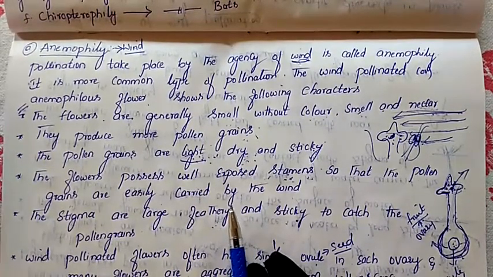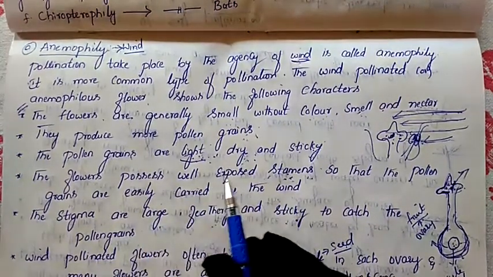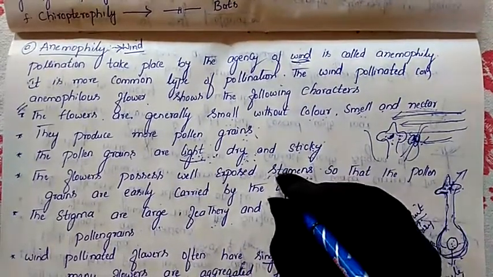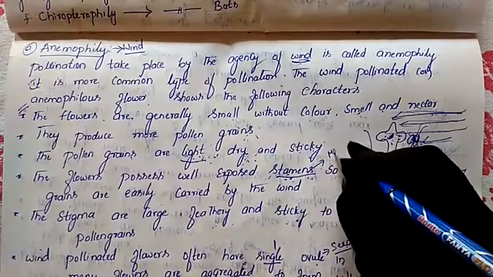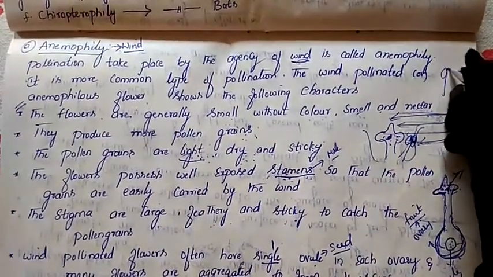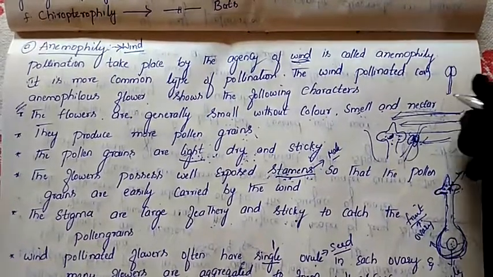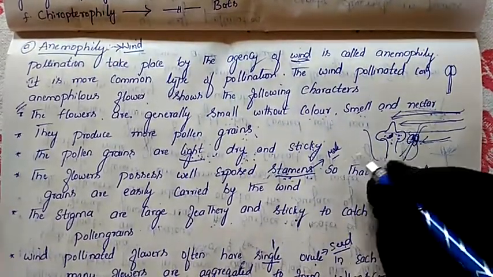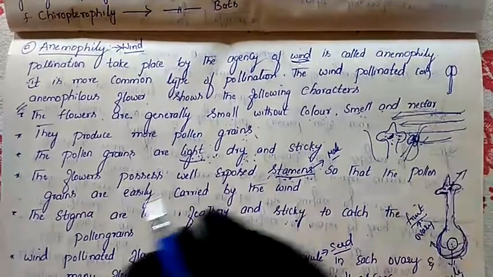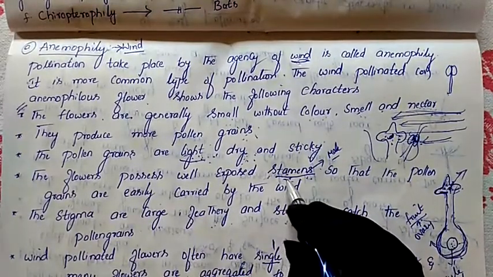Next character, what are they telling here? The flowers possess well exposed stamens. Which part are we calling the stamen? Stamen is the male part. This is the male part, already discussed in our previous classes. Which is the stamen? This complete part we are calling the stamen. So this stamen should be exposed here.